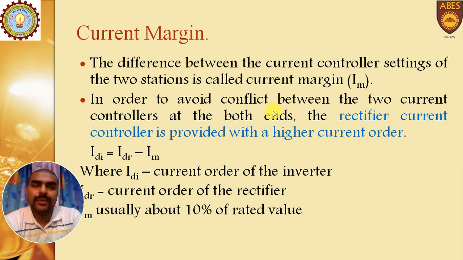During the transfer of control from one station to another, to avoid conflict between the two current settings, a difference is provided between the current settings of the inverter and rectifier station. Suppose IDI is the current order of the inverter and IDR is the current order of the rectifier, then IM will be the current margin. The value of current margin is approximately 10% of the rated value.